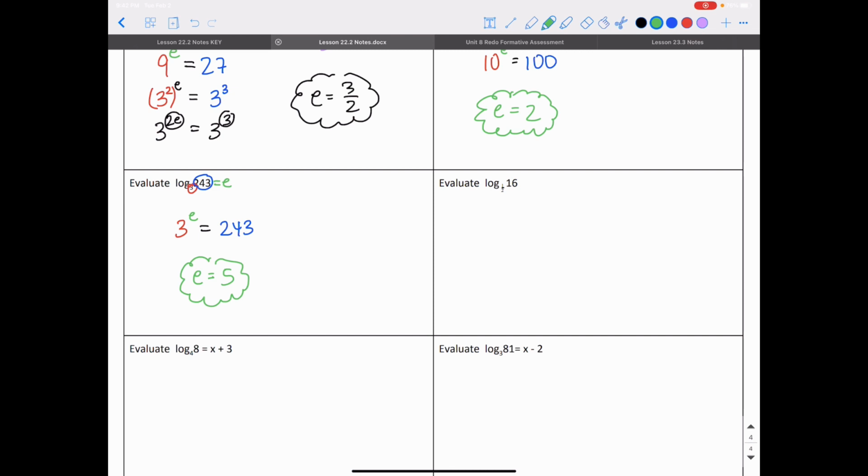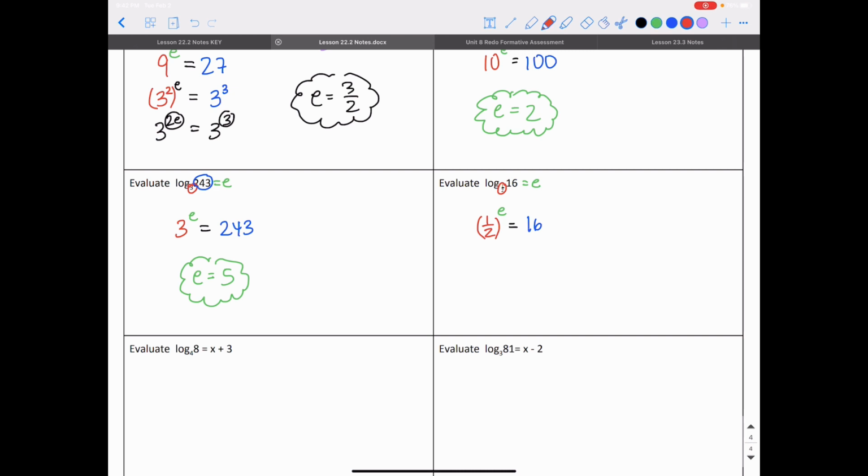If I want to evaluate log base 1/2 of 16, I'm going to set this equal to e. It's going to spit out an exponent. I'm just going to write that so I can see more clearly how to convert this. This base is 1/2. I'm raising it to the e power, and that's going to give me my answer, which is 16. I want to rewrite both sides. This is a little tricky because I have a fraction on the left-hand side. I'm going to put that in parentheses. That's being raised to the e power.